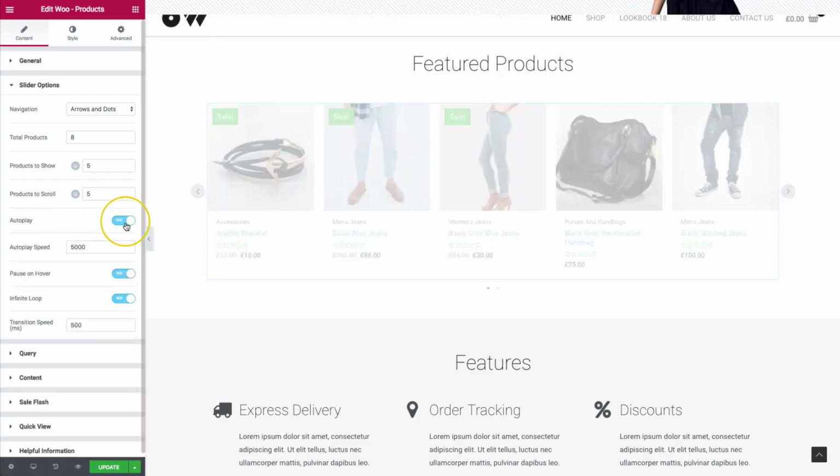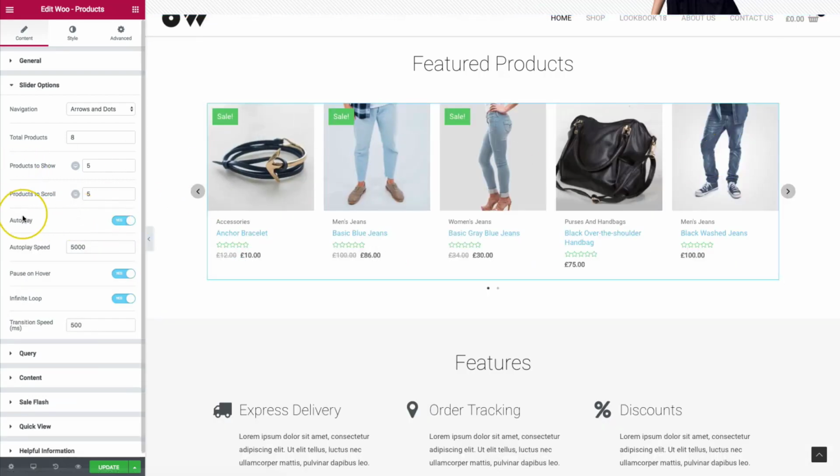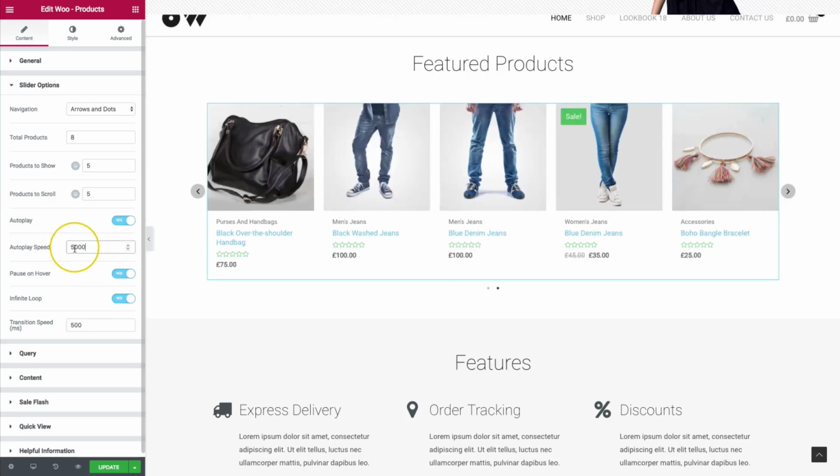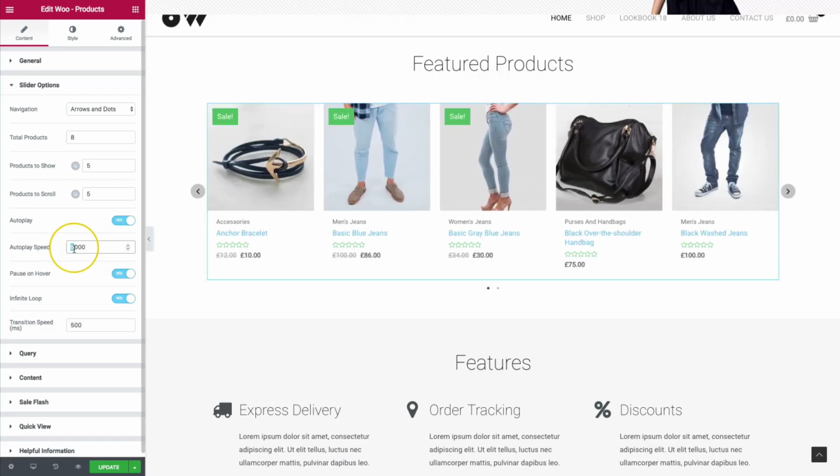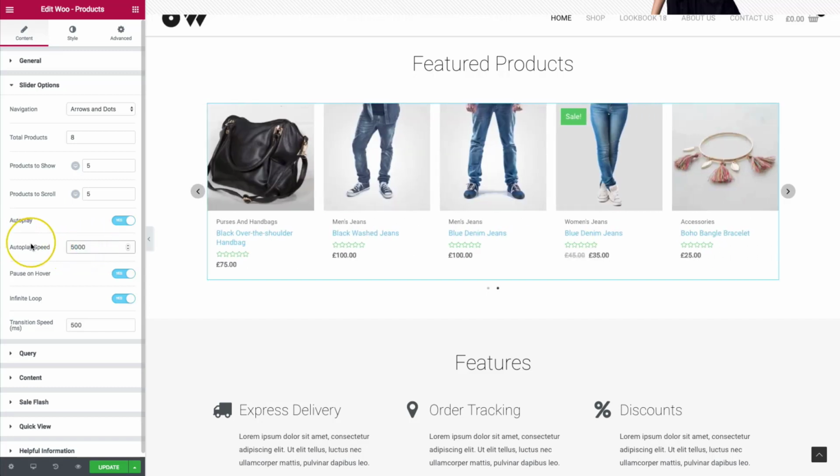If we have this on autoplay, it's going to automatically transition for us. And then it's going to do every so often that you choose here. It's basically 5,000 is going to be 5 seconds. So basically take the first number, and that's going to be your seconds if you have 3 zeros following.